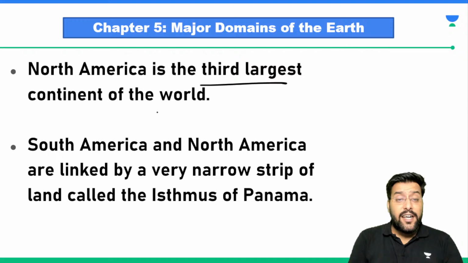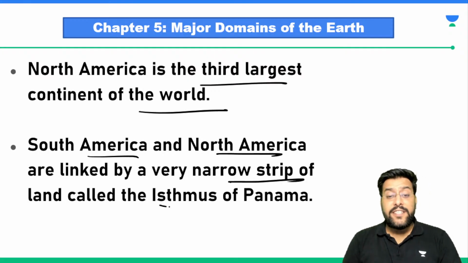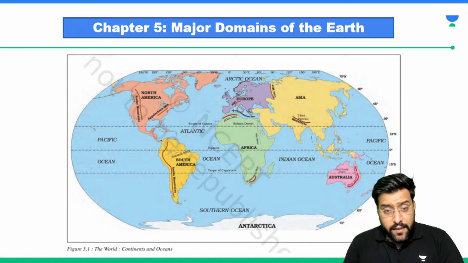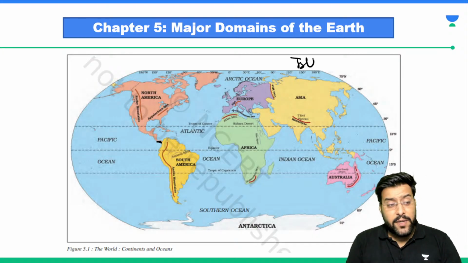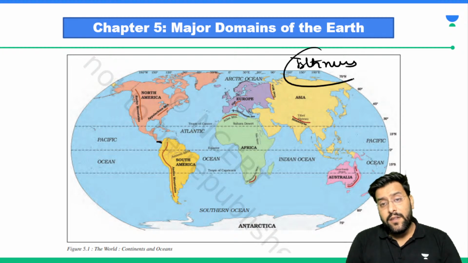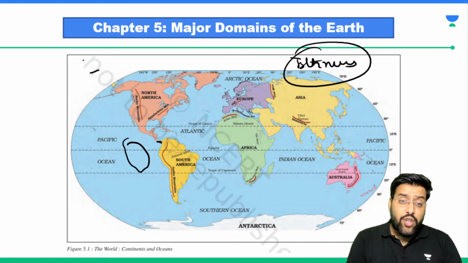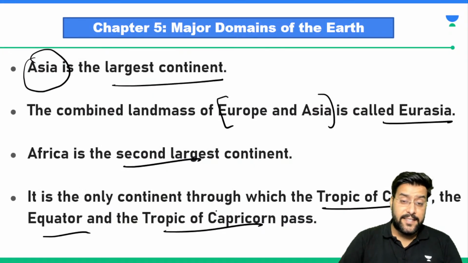North America is the third largest continent of the world. South America and North America are linked by a very narrow strip of land called isthmus. So if you see here, there is a small narrow strip of land. It is known as what? Isthmus. So what is the isthmus? Just like you see here, sir, a small stretch of land with huge water bodies on both the sides is known as isthmus.